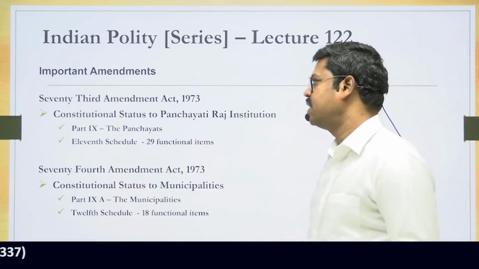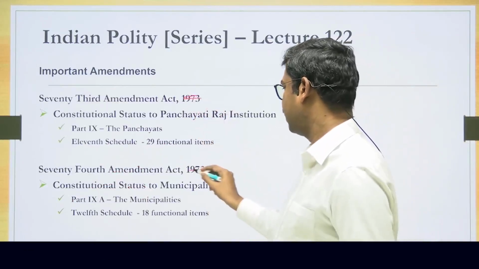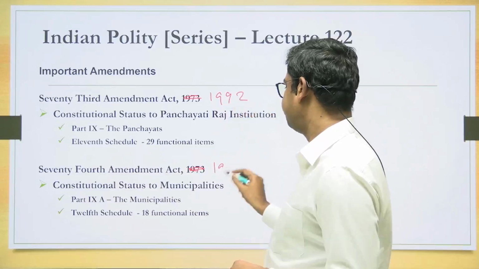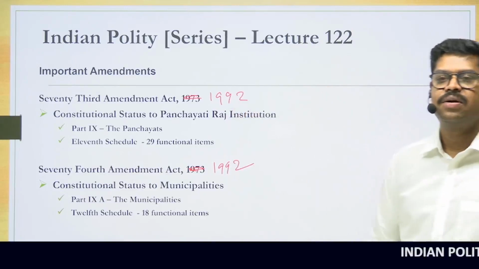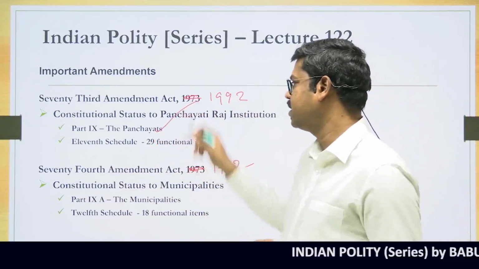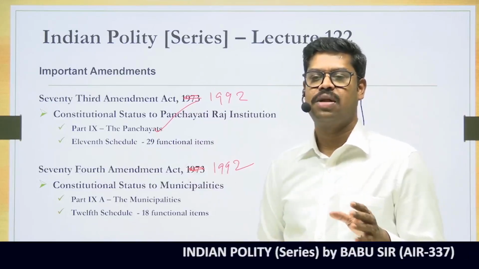Come to the next thing, the 73rd and 74th Constitutional Amendment Acts. Again, the years are wrong here. In both the cases, it is 1992. The 73rd Constitutional Amendment Act renamed Part 9 as Panchayats, and the same 73rd Constitutional Amendment Act also